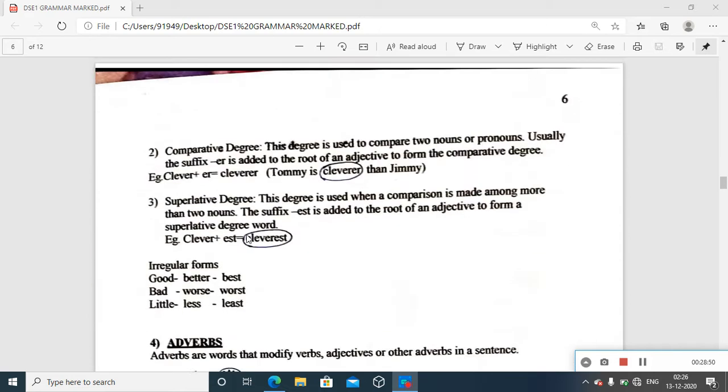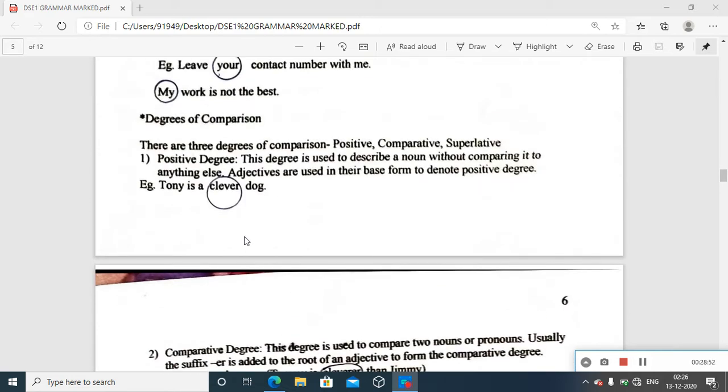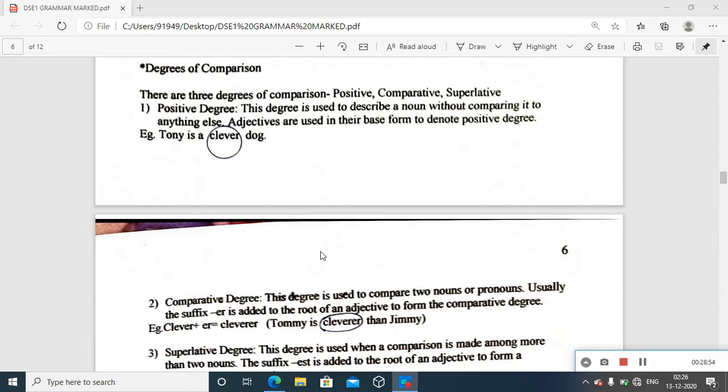Okay, yes. So with the adjective, we have to talk about degrees of comparison as well. Degrees of comparison talks about the way we can use adjectives in different contexts or situations. That is, the three degrees of comparison. There is positive, comparative, and superlative. Three modes in which we can use an adjective in different sentences.